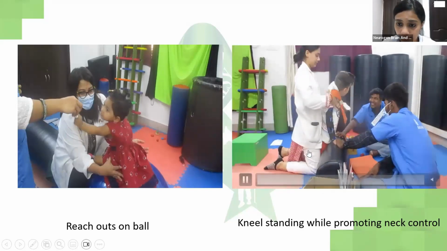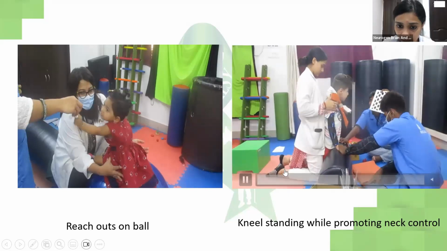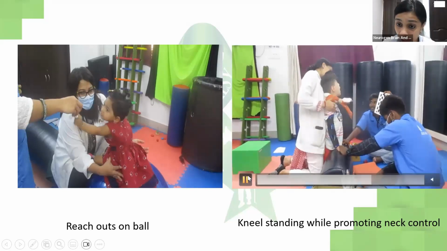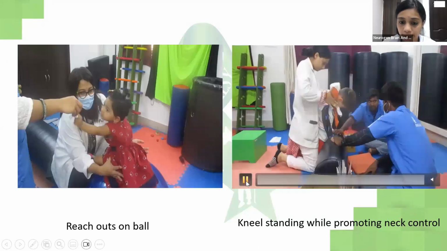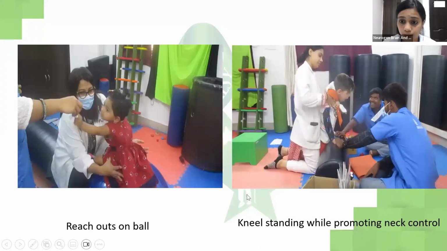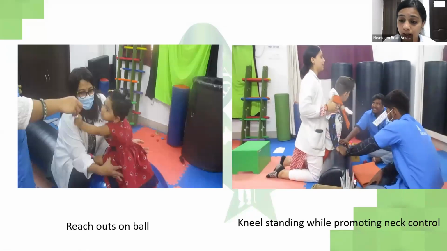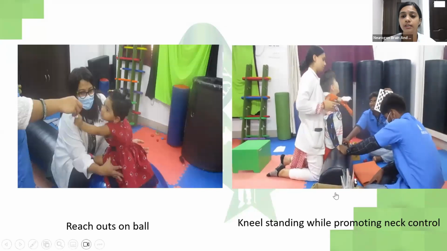Kneel standing while promoting neck control. In this, the child is passively held up and expected to look up. I'm not letting him go behind. I'm just wanting him to maintain his neck in the available range of motion while he takes weight. There's a mirror in the front and we are expecting him to look at the mirror also.